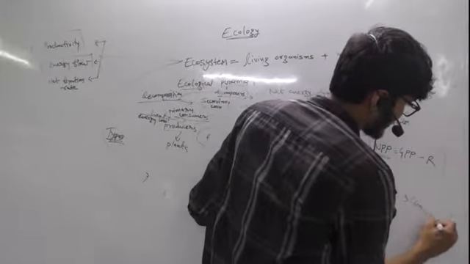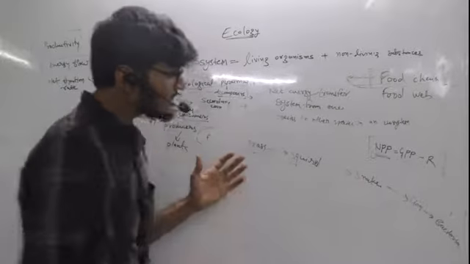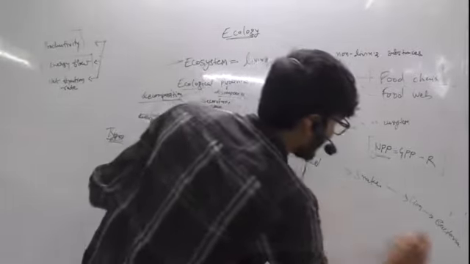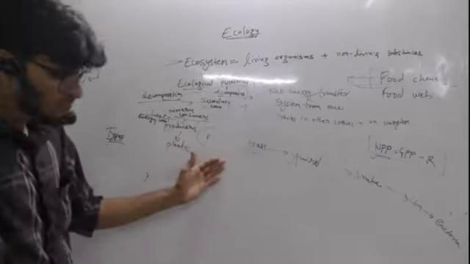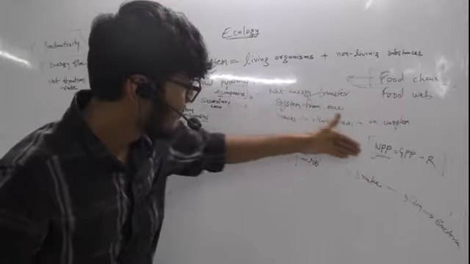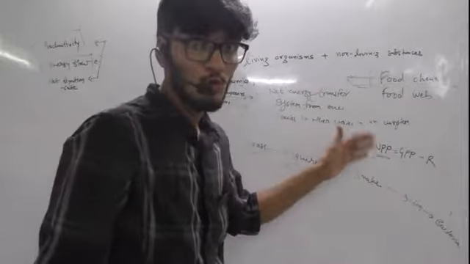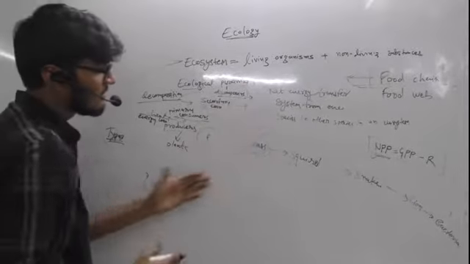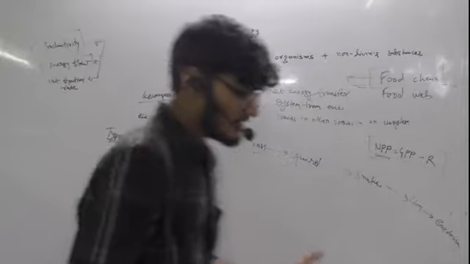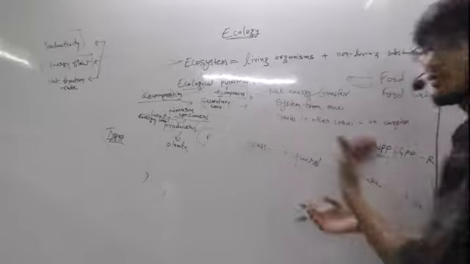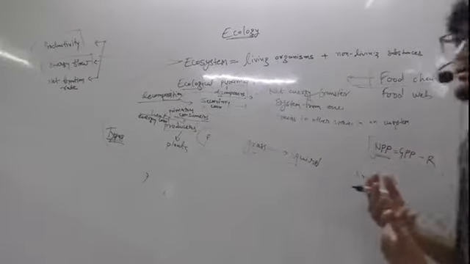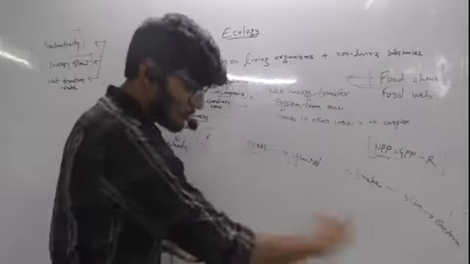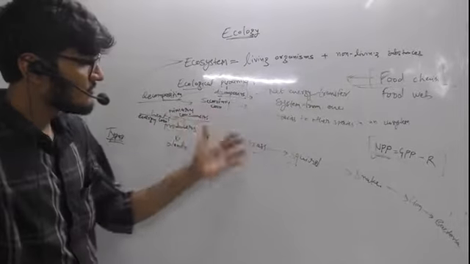So you see, this is a kind of chain where one organism is related to other, and the other is related to one more, and so on. So it forms a kind of chain where one organism will depend on the other organism for the food, for the energy. This is known as the food chain.